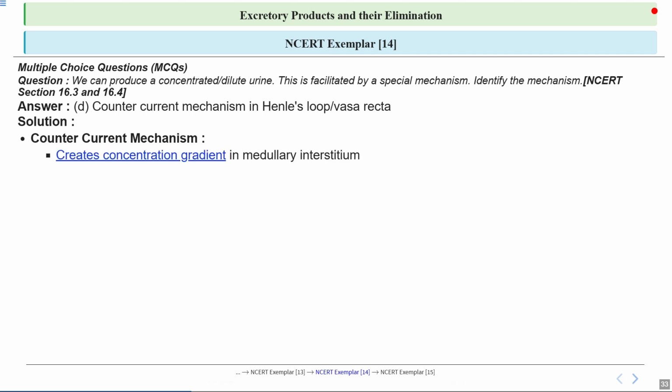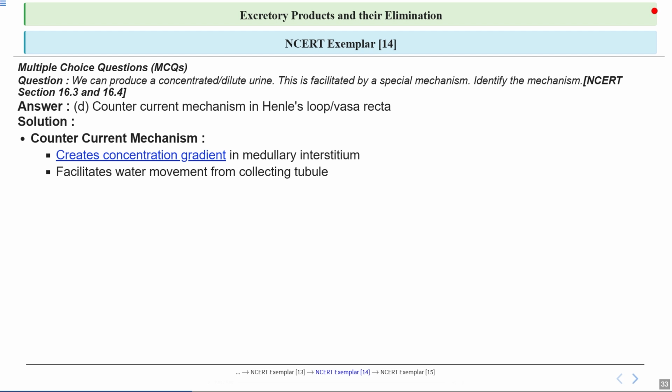So you can notice how the counter current mechanism creates a concentration gradient, and this gradient is vital because it helps facilitate the movement of water from the collecting tubule, allowing the kidneys to adjust the concentration of urine. So the movement of water facilitated by this gradient is crucial for concentrating urine.